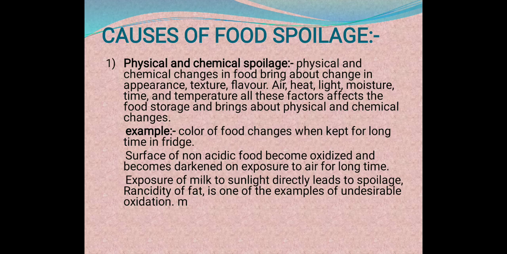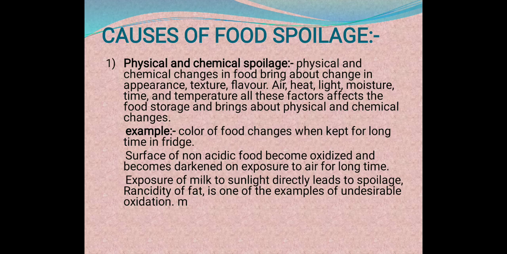Okay, so air, heat, light, moisture, time, and temperature, all these factors affect the food storage and bring about physical and chemical changes. For example, the color of food changes when kept for a long time in the fridge. We can keep any food product in the fridge, but if we keep it for a longer time, a month or a year, 6 months, 1 year, what will happen? The food color may change.